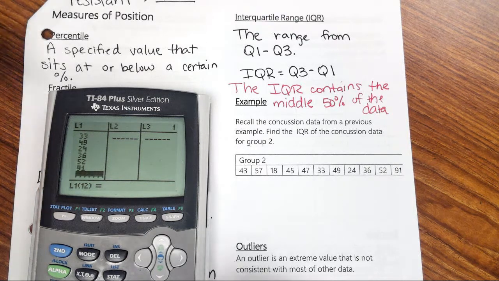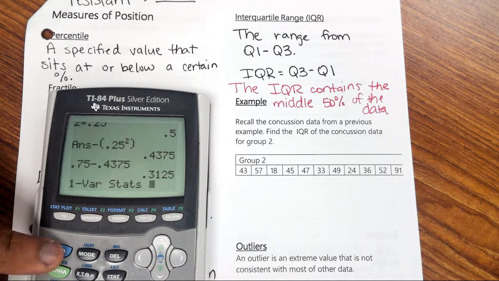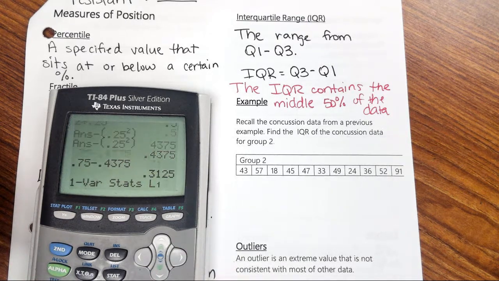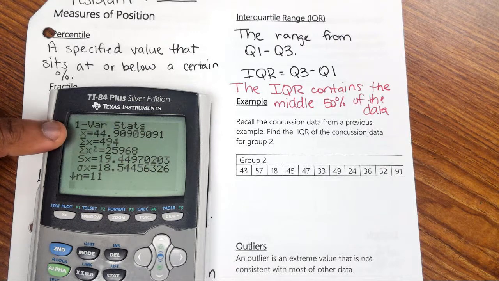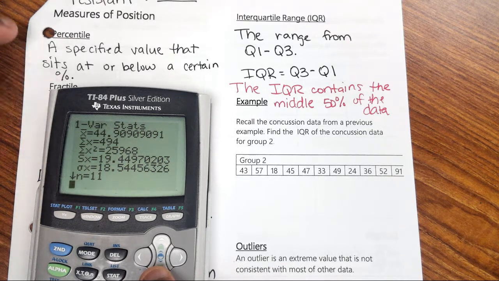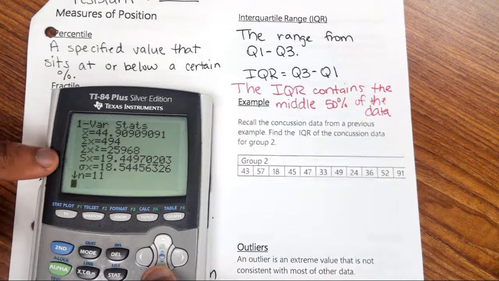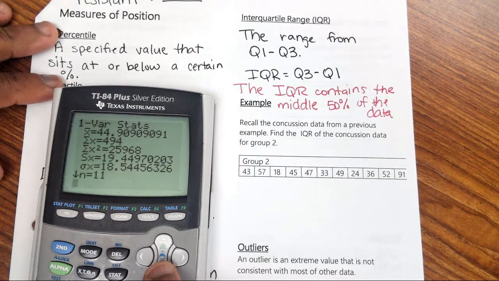Remember to calculate the summary statistics. You're going to do Stat, Calc, 1-Var Stats, set a list. I'll do L1, and then press enter. Notice that the mean sitting here is 44.9. The standard deviation sitting here is 19.44. Talked about standard deviation last time. Standard deviation is the average distance of values away from the mean. So in this case, if you bring it down to the units, it's 19 days away from the mean. Sx is what we're looking at, not sigma x. Sigma x is the population, which is always smaller than Sx.